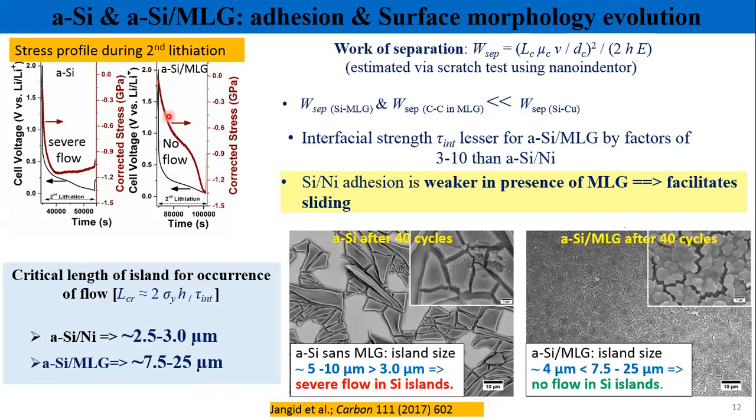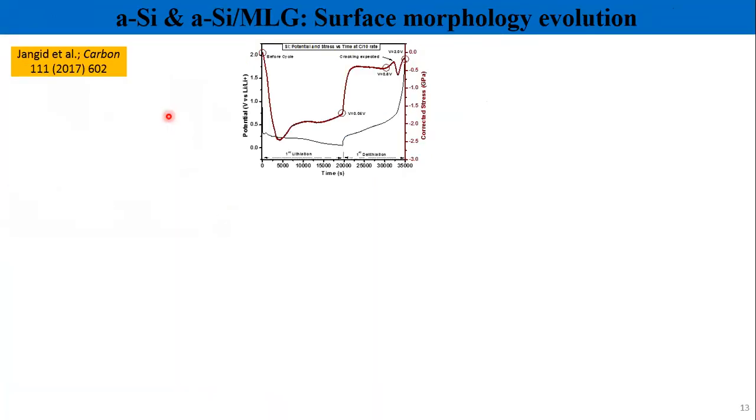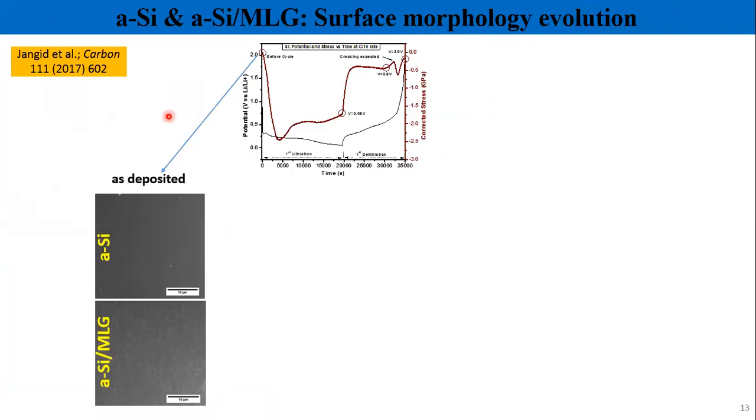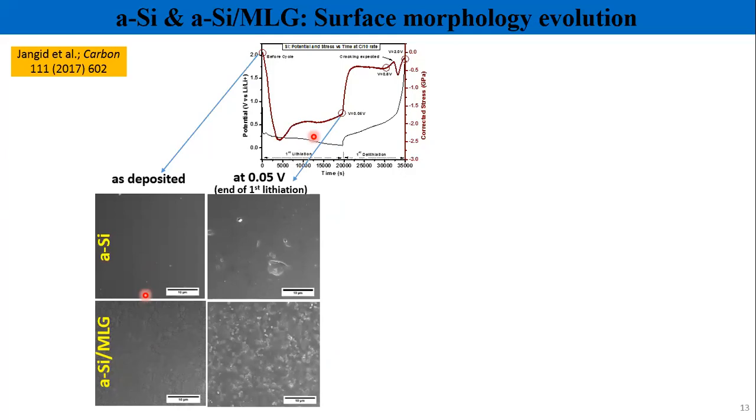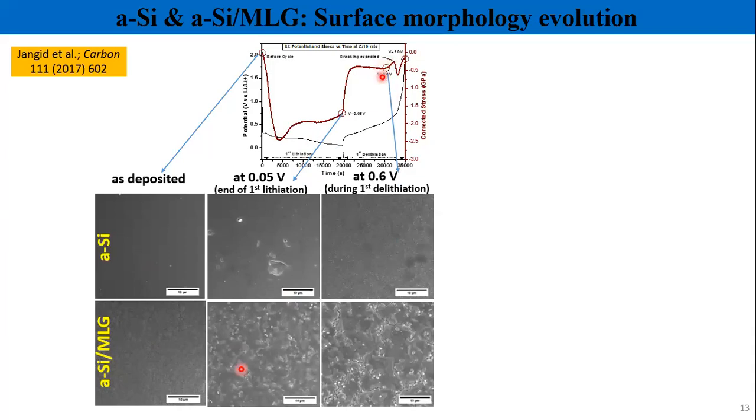Now, we tried to look at the surface morphology in all the cases in the first cycle at different locations, different voltage points. In both the cases, the starting films are cracking. Toward the end of lithiation, the first half cycle, both the films remain cracking. But when you look just before the point where the silicon film without graphene shows a sharp stress drop, you can see that the silicon film remains crack free when you are not using graphene.